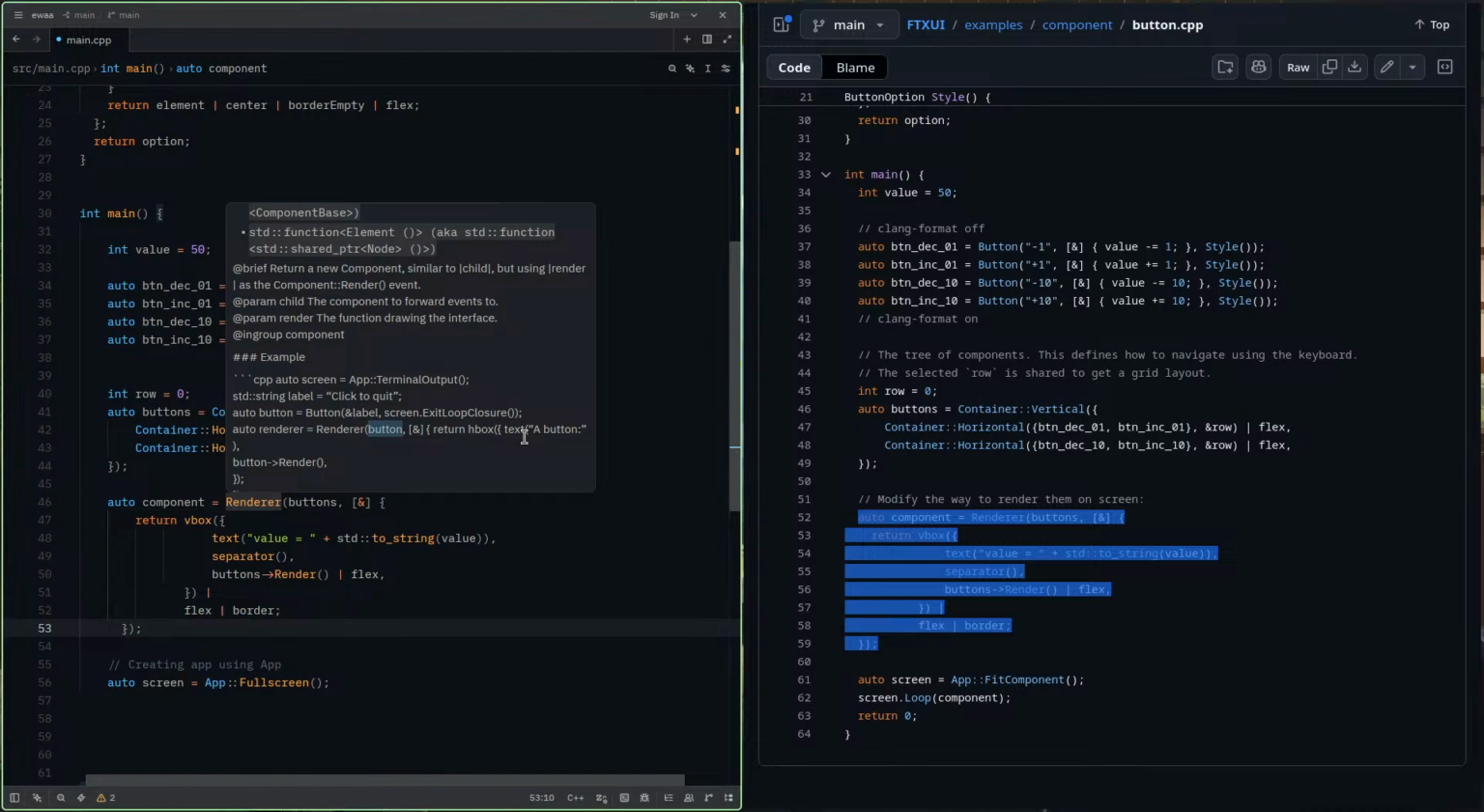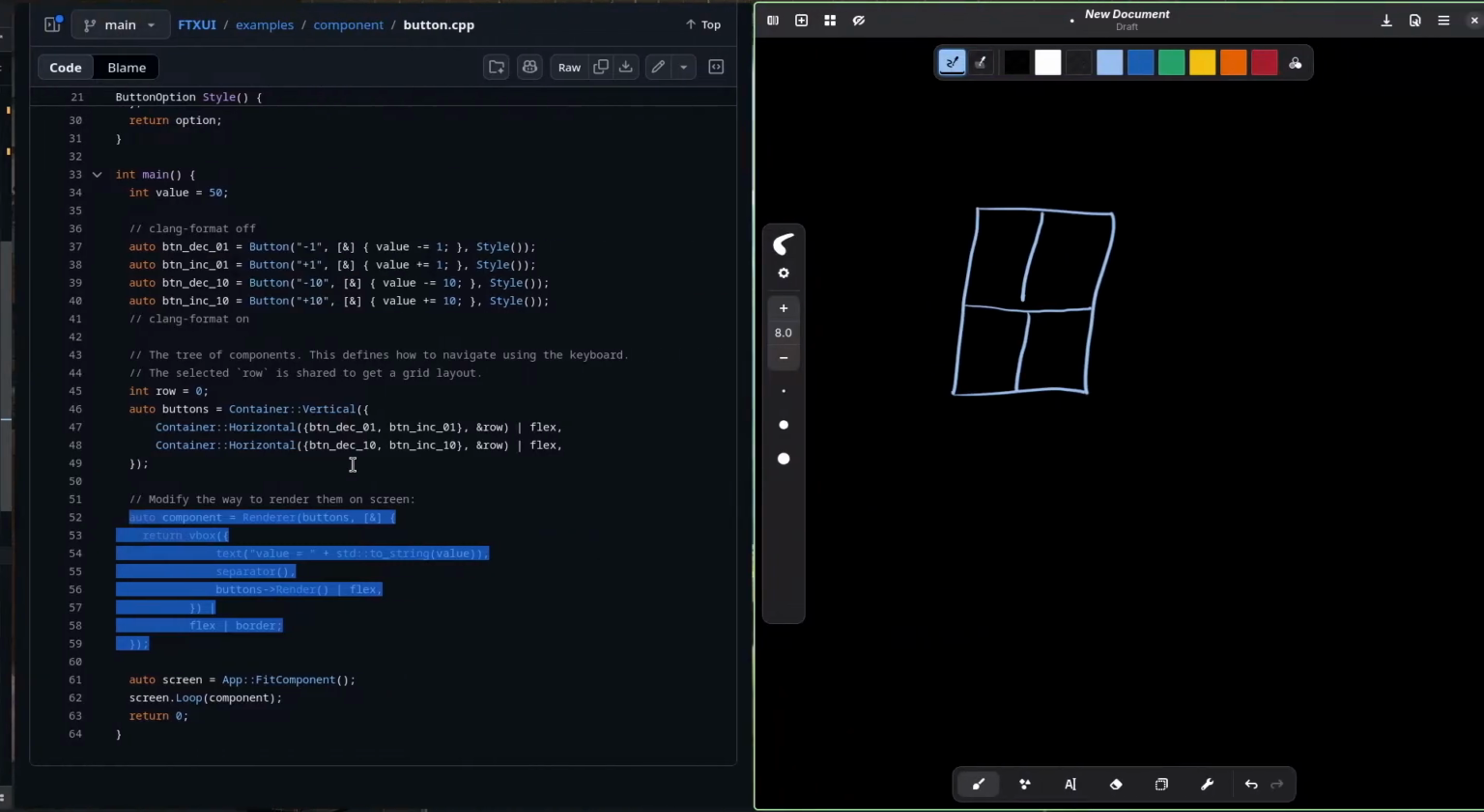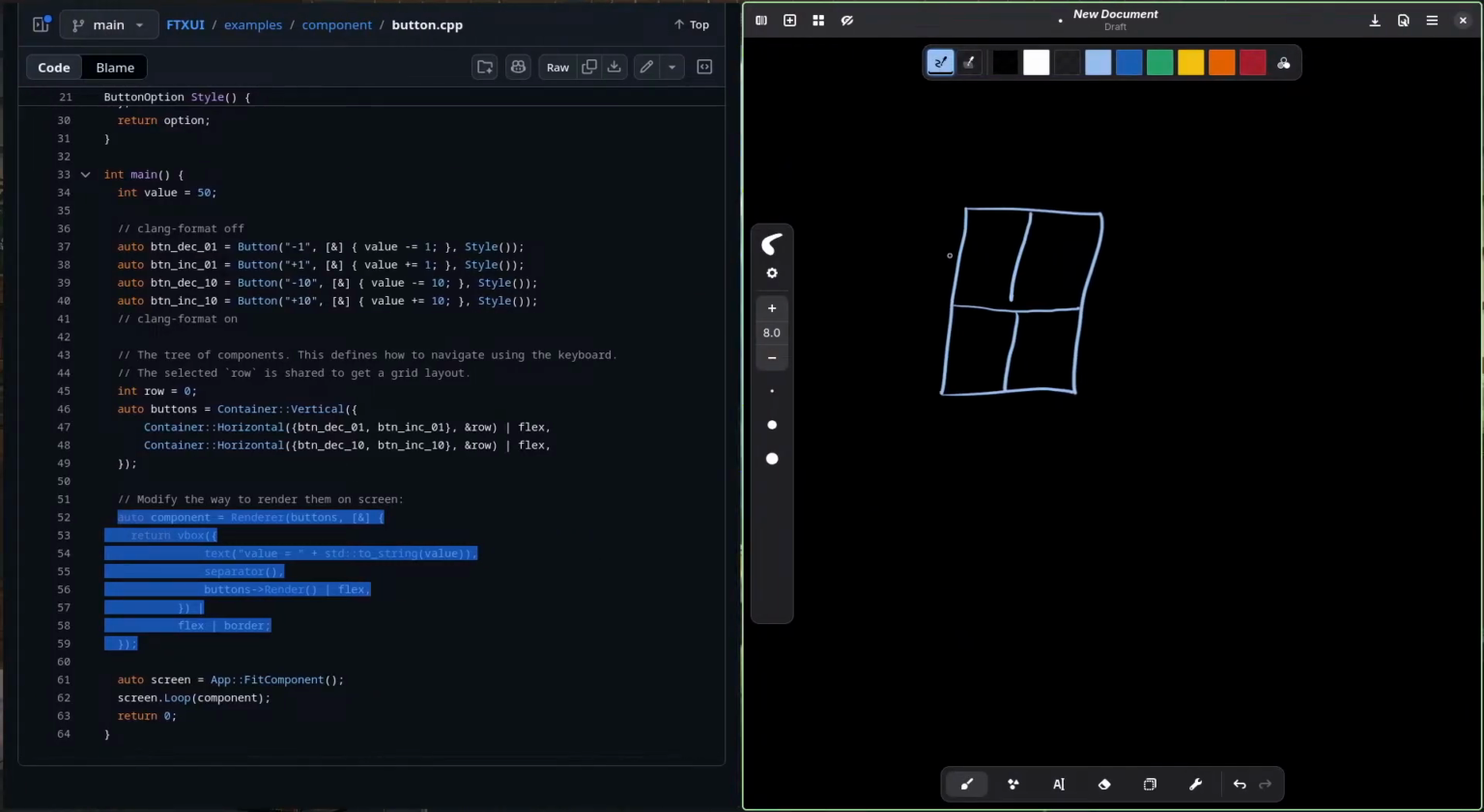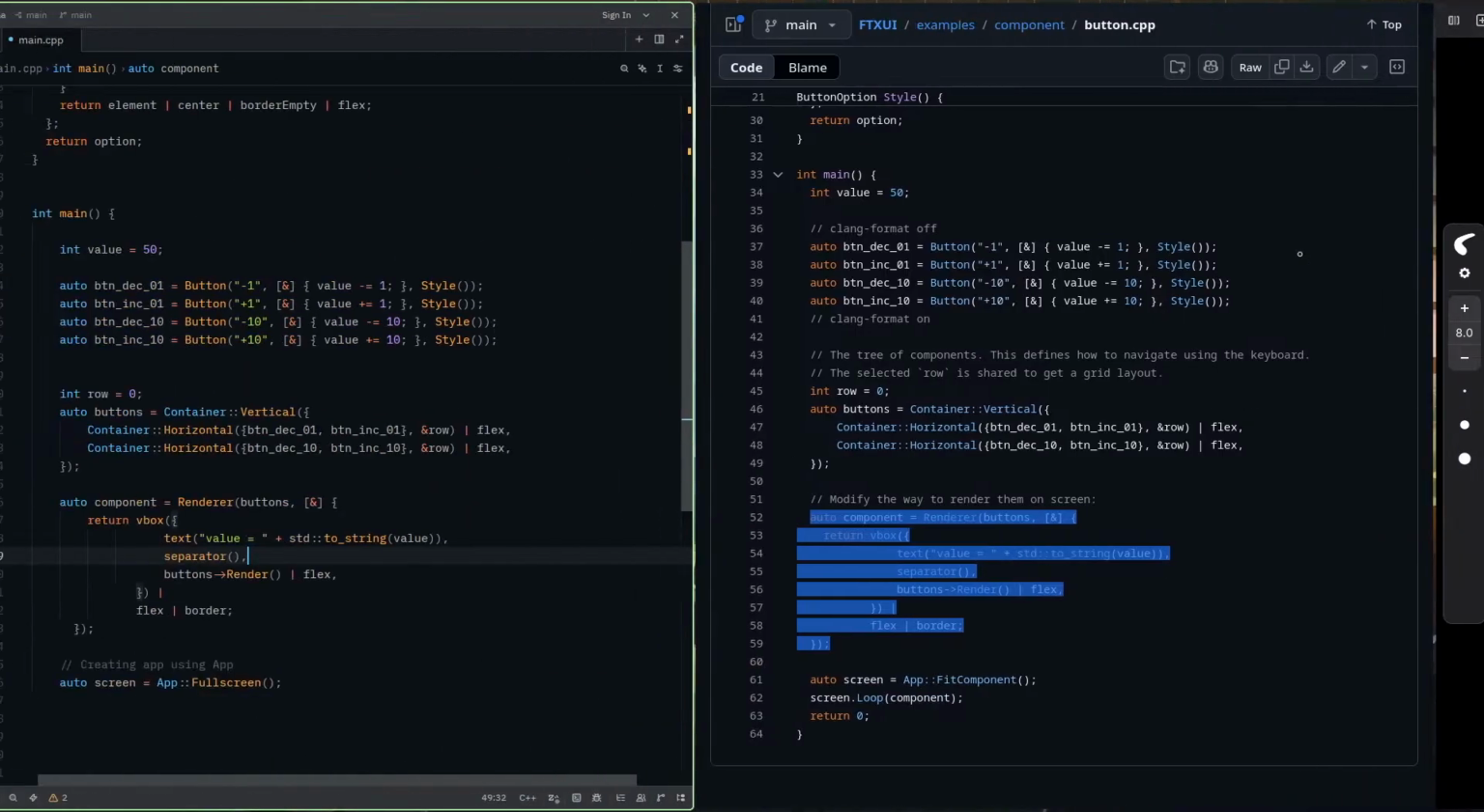I think the renderer takes a child. Okay, then we do this thing, return hbox, and after that this. Okay. I understood. Renderer means how you are going to finally have this thing. You see this thing. This is what we are calling complete. This is a component which we are calling buttons. Okay.